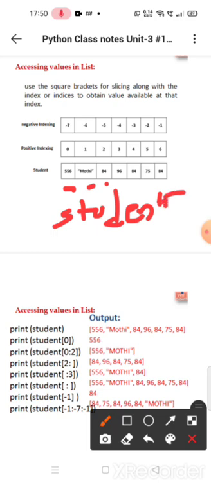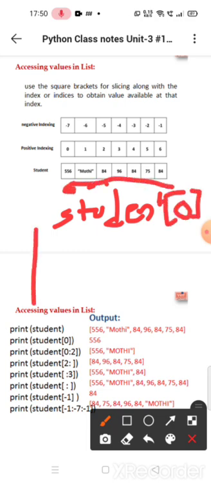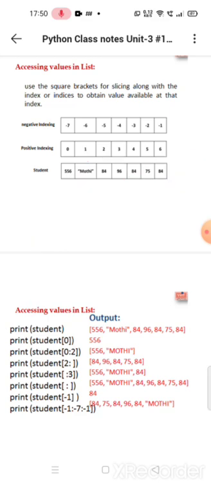Student of 0 is assigned to 556. In memory, student of 0 is assigned to 556, whereas 1 is assigned to Moti, 2 is assigned to 84, 3 is assigned to 96, 4 is assigned to 84, 5 is assigned to 75, and 6 is assigned to 84.